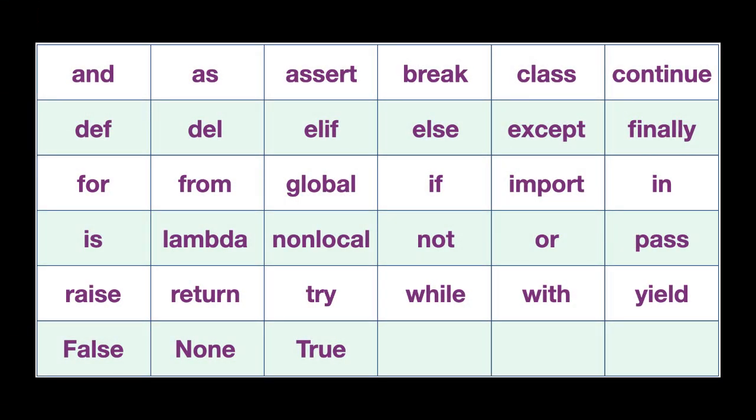There are 33 reserved words in the Python programming language. In this video, we will discuss the keyword try.